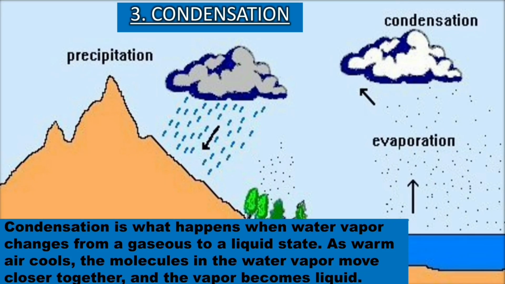Here we are going to learn about condensation. Condensation is what happens when the water vapor changes from gases to liquid state. As warm air cools, the molecules in the water vapor move closer together and the vapor becomes liquid. This process is known as condensation.